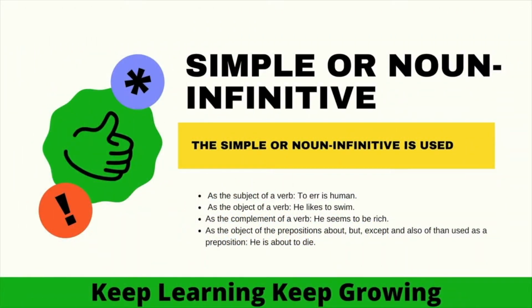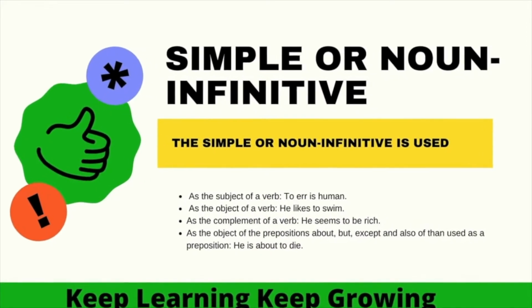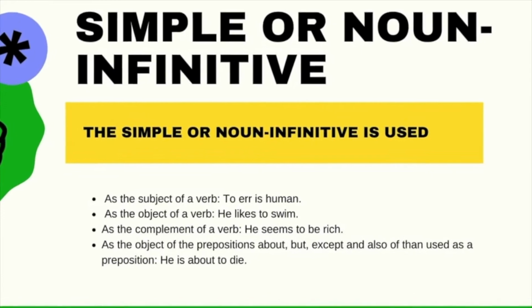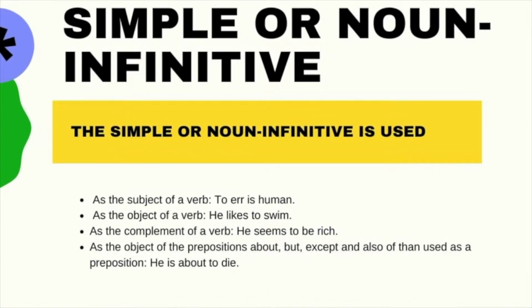Come to the slide, and here we get to know the uses of the simple or noun infinitive. The simple or noun infinitive is used as the subject of a verb, as the object of a verb, as the complement of a verb, and also as the object of the prepositions about, but, except, and also of than used as a preposition. See, in every use I have mentioned an example.